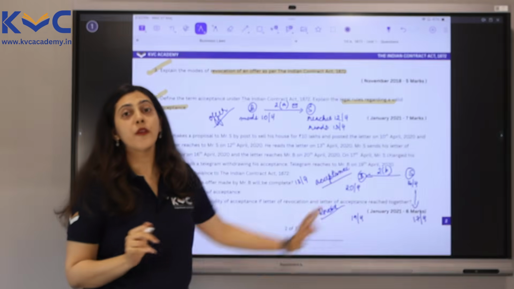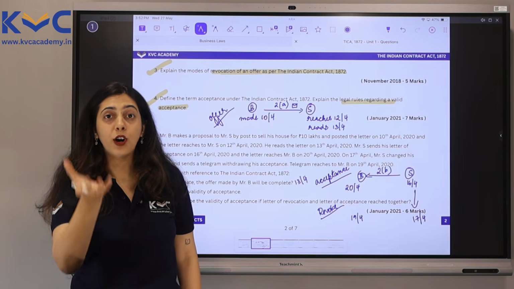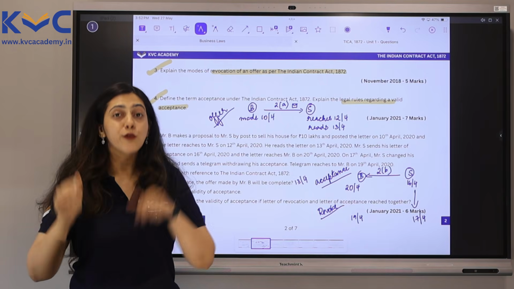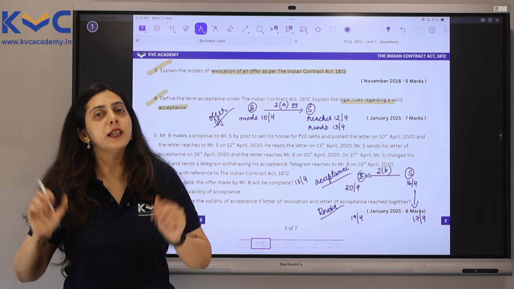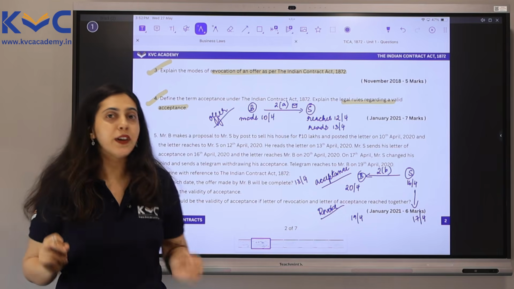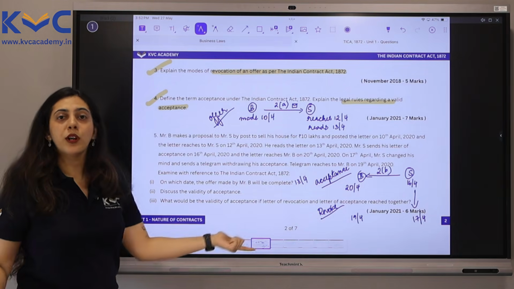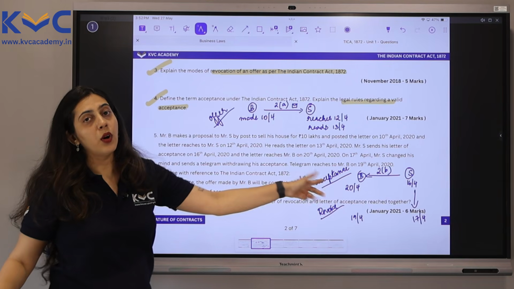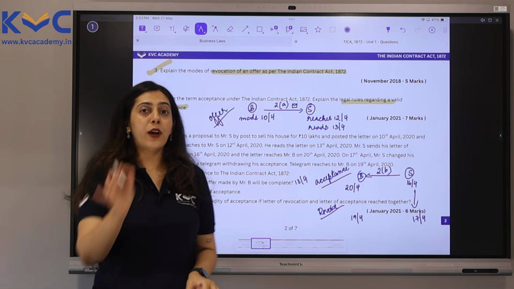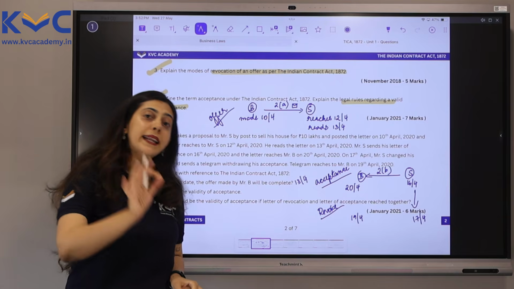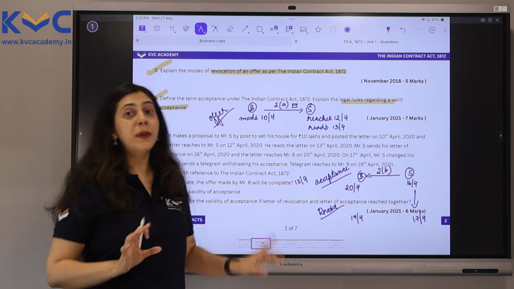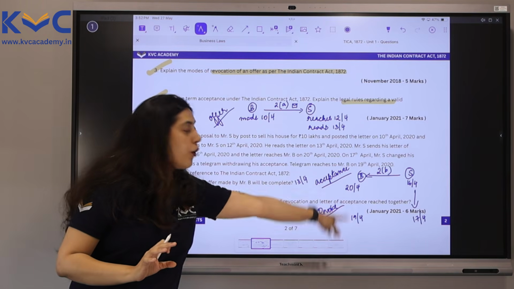So imagine the offerer's position. The offerer has got a letter which talks about the revocation of acceptance even before the acceptance has reached him. So obviously the acceptance is not going to be valid here because it has already been revoked, and according to the rules of revocation, an acceptance can be revoked before it reaches the offerer.